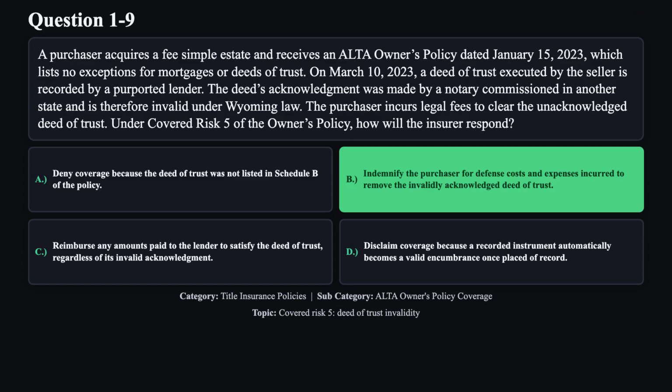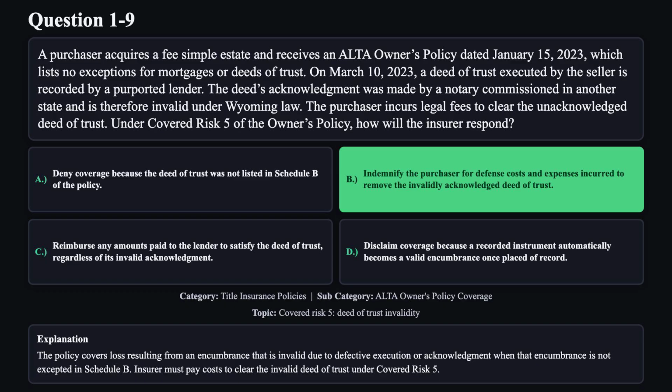The correct answer is B. The policy covers loss resulting from an encumbrance that is invalid due to defective execution or acknowledgement when that encumbrance is not accepted in Schedule B. Insurer must pay costs to clear the invalid deed of trust under covered risk 5.